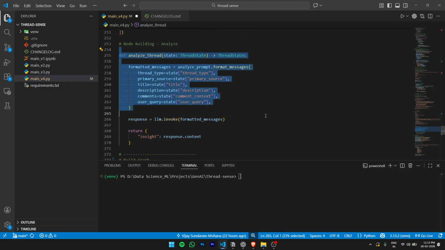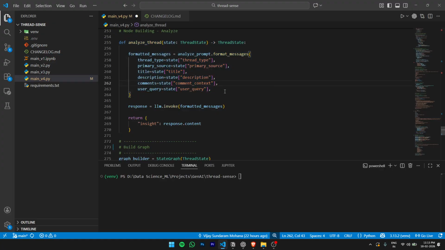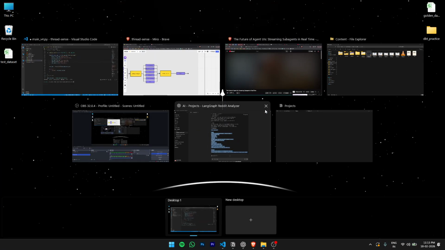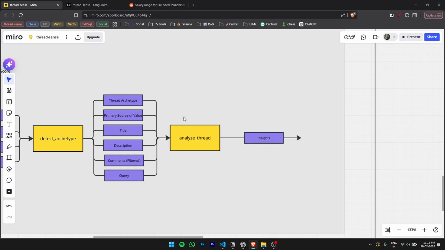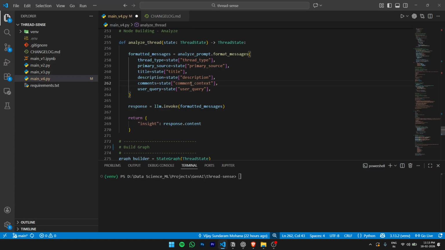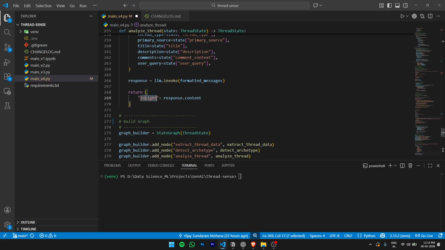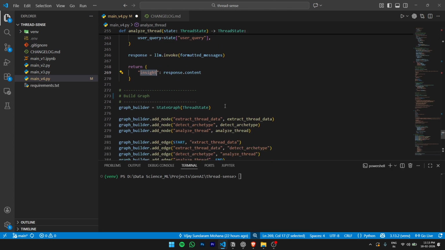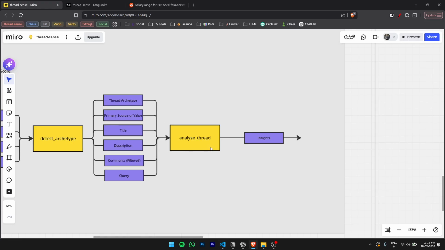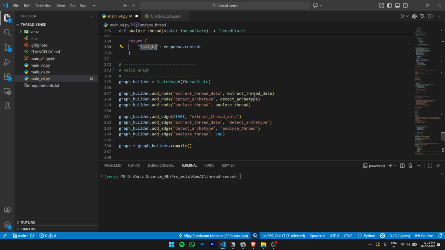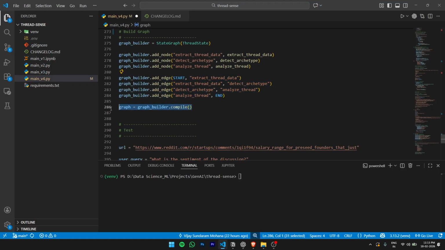We're building this node, and all the details are fed in now. So we have 6 different inputs now, and all of them are fed through the state variables. The output is of course only the insight, and yeah, so that's node 3 for you. And then we build the graph. We have the 3 nodes, with the edges moving just in a straight line, or like a linear flow. We compile the graph,